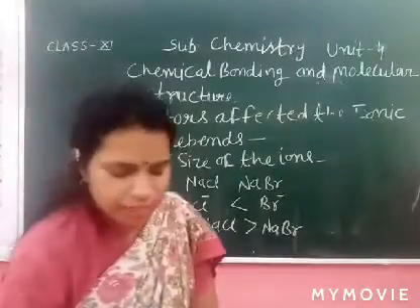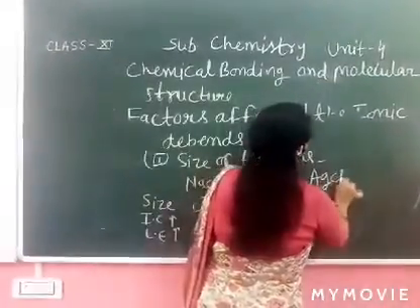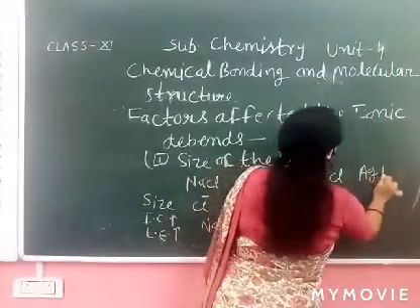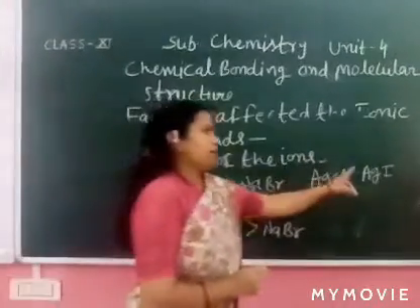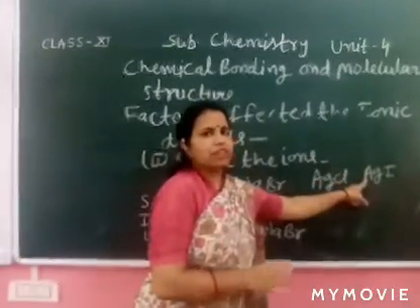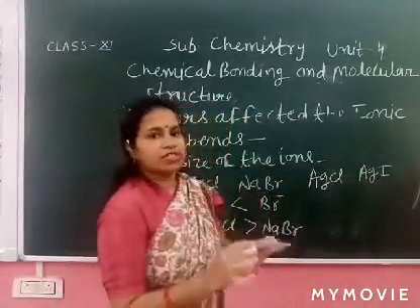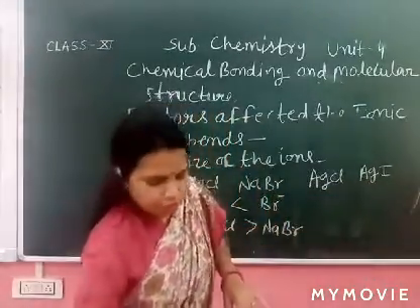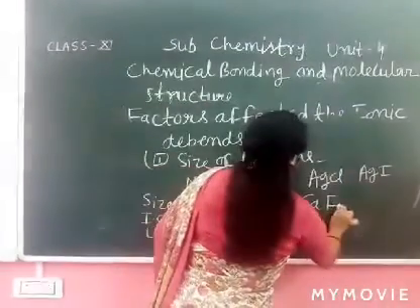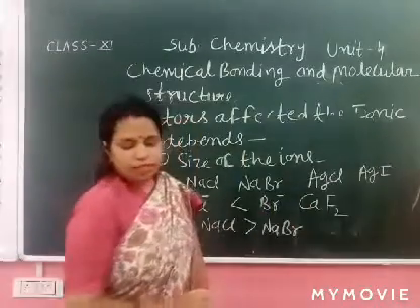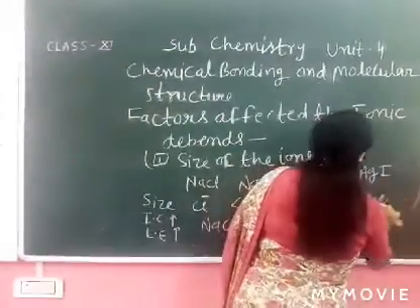You can take any example, AgCl, AgBr, AgI. Which is largest in size? Iodide. There is the weakest attraction because the internuclear distance is increased. In salts you have to learn CaF2, calcium fluoride, and CaCl2. There are many examples.